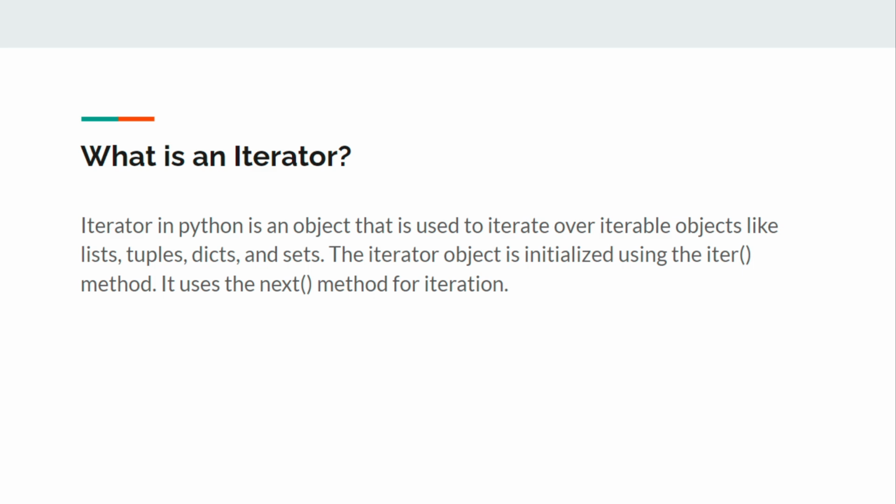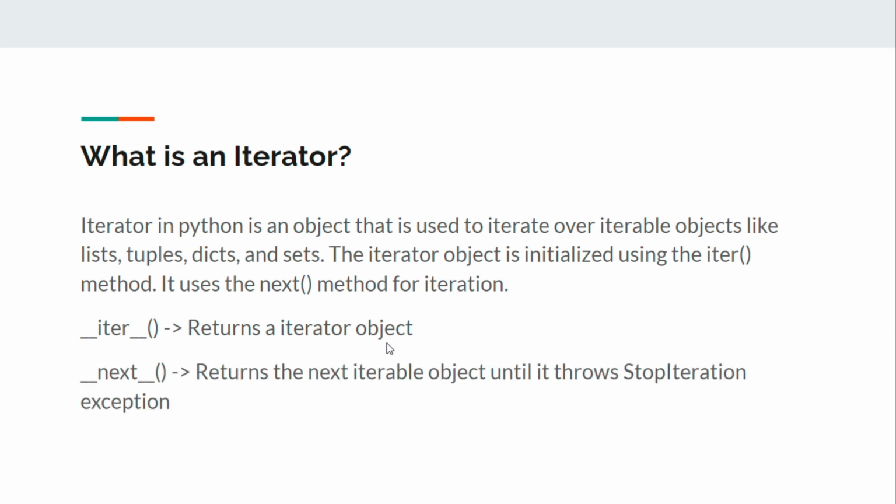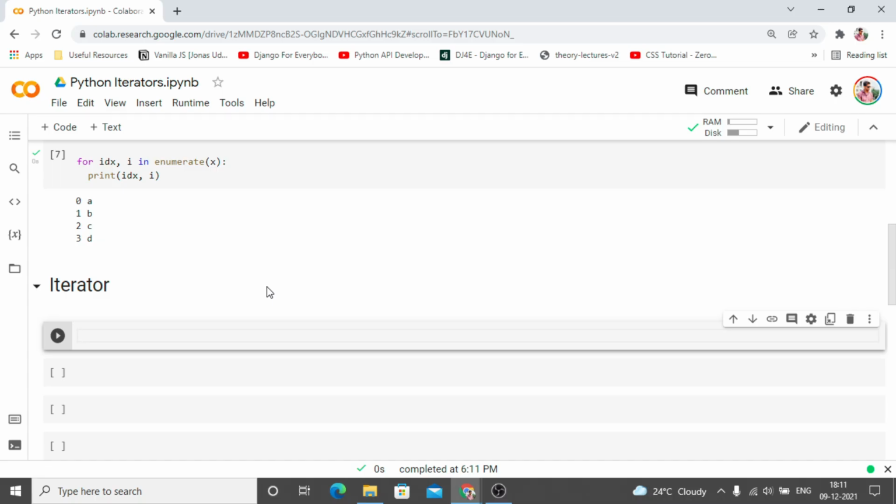So that was what an iterator is. Basically an iterator will have two things: the iter method, which returns the iterator object itself, and the next method, which is the most important one because it returns the next item until it throws a StopIteration exception. Now let's see a code example showing how iterators work.